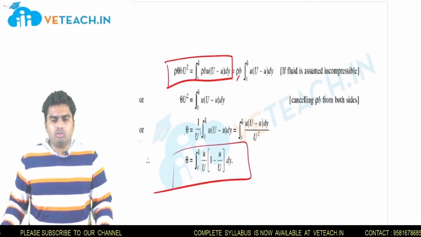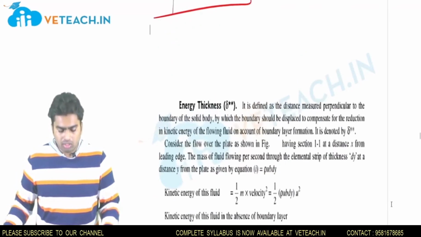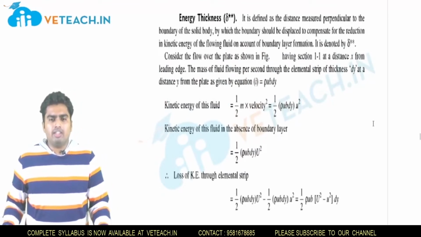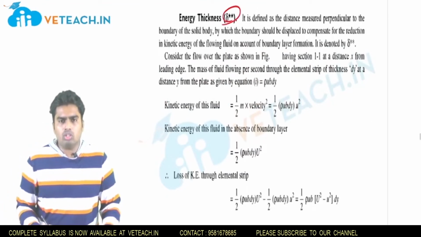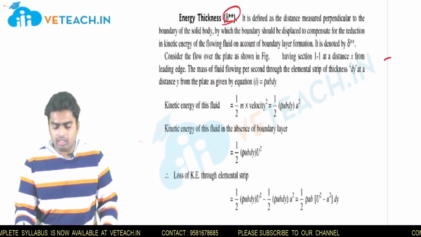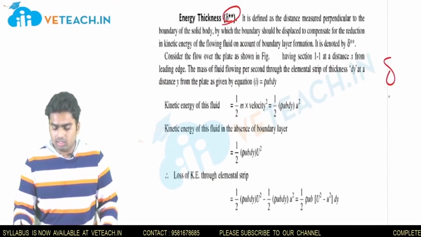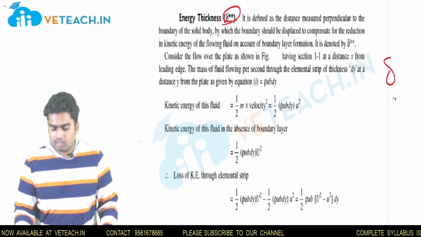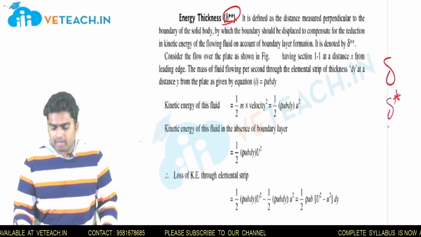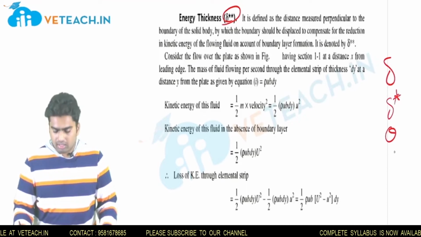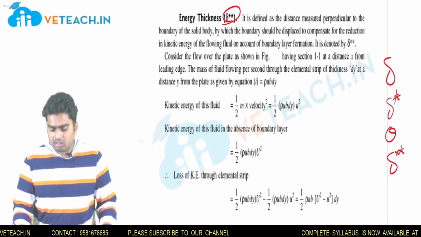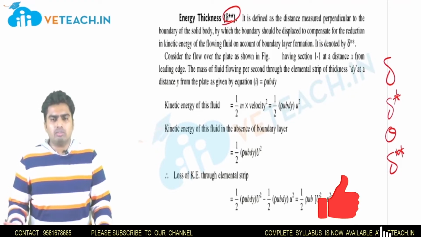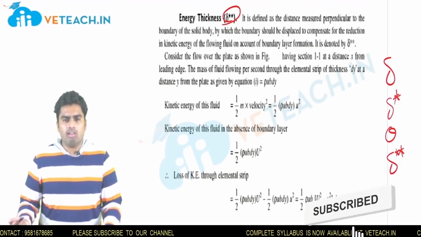Now let us derive the energy thickness concept also. Generally we define energy thickness with the symbol delta double star. Don't confuse the symbols. Let me repeat: delta is the boundary layer thickness, delta star is the displacement thickness, theta is the momentum thickness, and delta double star is the energy thickness. These are fixed terms followed for many years, so it is better to use the same symbols while reading also.